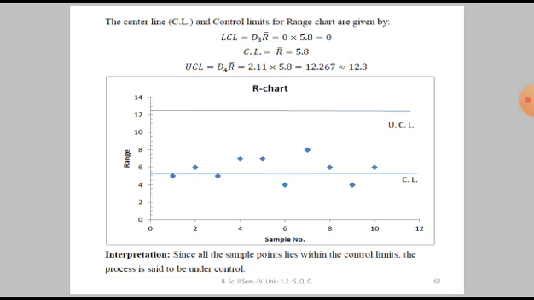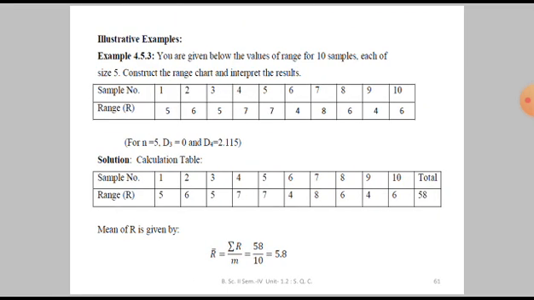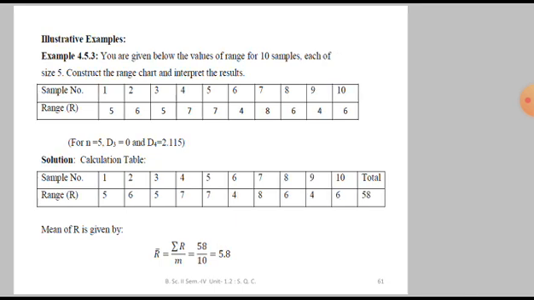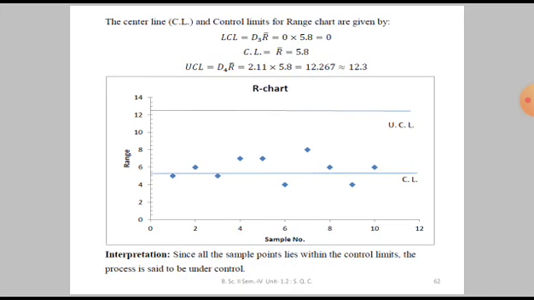Okay, and if we plot the original values for sample numbers 1 to 10 on the control chart, you can see a picture like this. First sample, second sample, third sample, fourth sample, and so on.